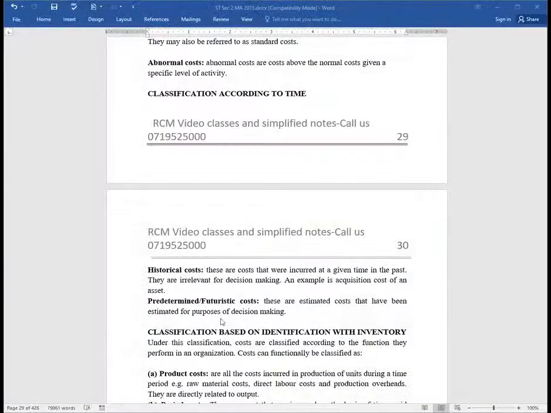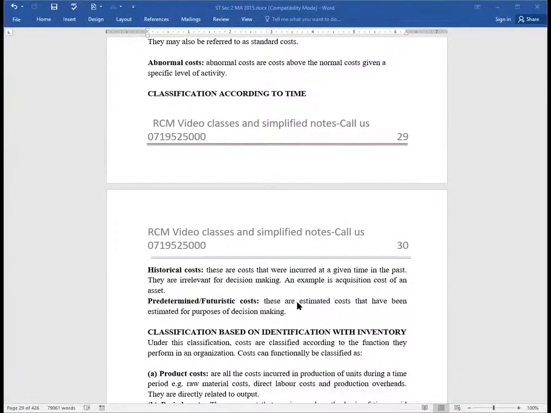And then we have, ladies and gentlemen, what we call futuristic. The second class here is the futuristic, future or predetermined cost. These are estimated costs that have been estimated for purposes of decision making, costs that have not yet been incurred, which for purposes of creating a platform of effective decision making process, we are trying to estimate them. So that is very, very important for you to understand.